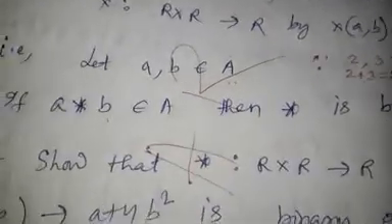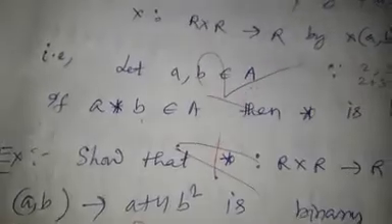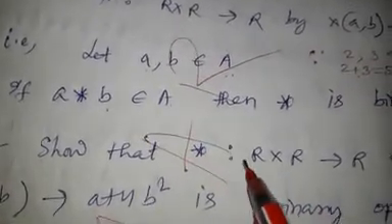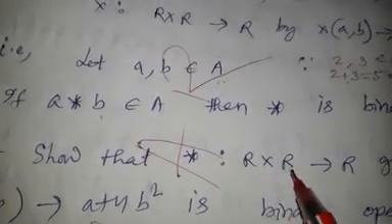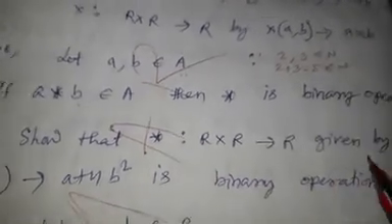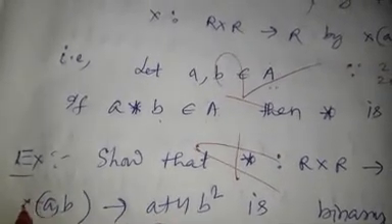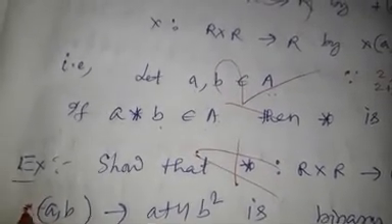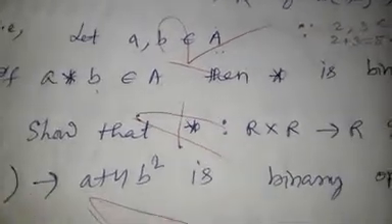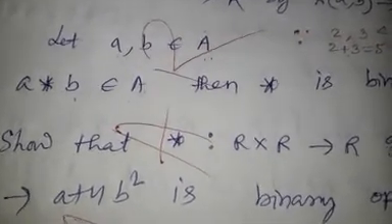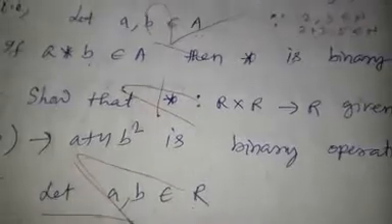Now take another example, star such that R cross R to R given by A star B is equal to A plus 4B square is a binary operation.